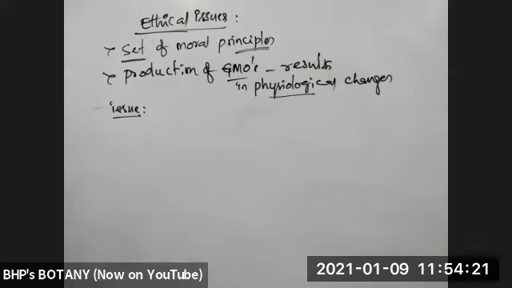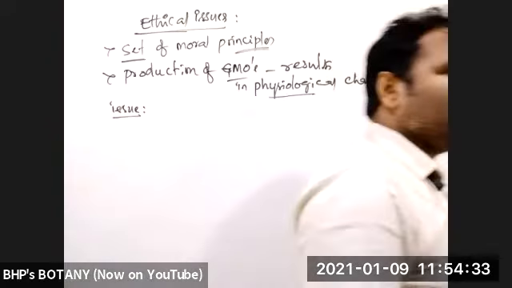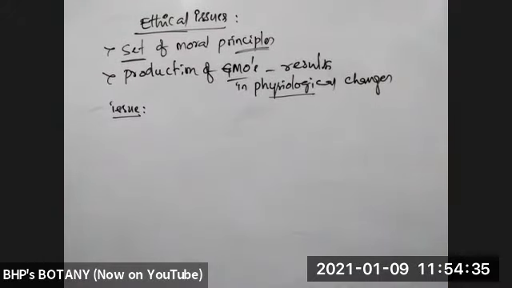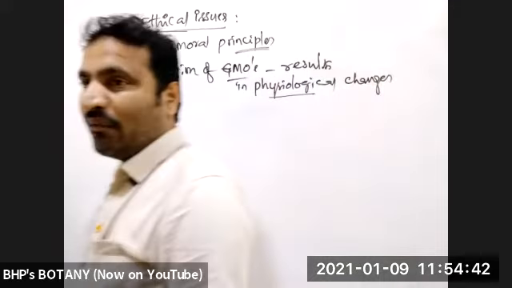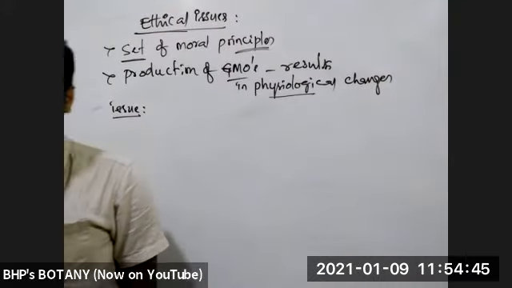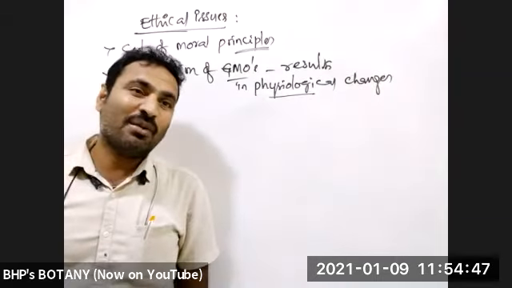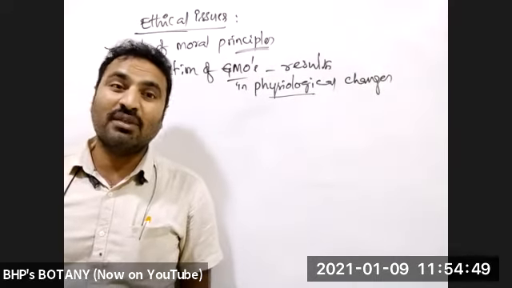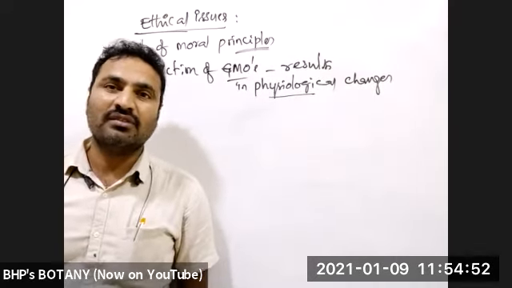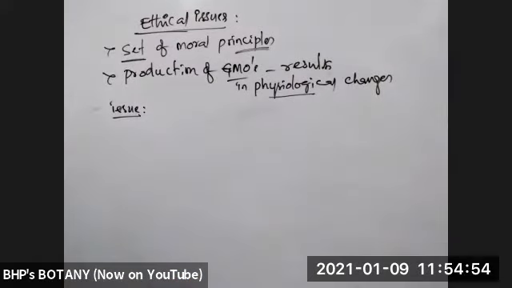Next one, risk of changing the fundamental nature of vegetable. What is the fundamental nature? Just to take an example, the flavor sour tomato we produced. Flavor sour tomato has a fundamental nature of giving tomato flavor. When tomato is ripened, then it gives some flavor. But flavor sour tomato can be preserved for a long time, but the original flavor will be lost. That is a change in the original fundamental nature.